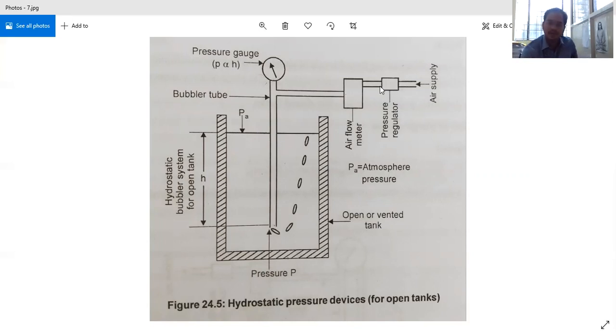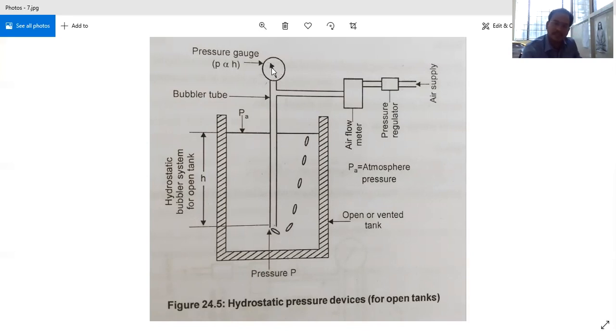We should allow the air through these passages such that if the air is not moving in the downward direction, then you should increase the pressure at the compressor, increase the pressure, such that this air will start coming through this bubbler tube from the bottom. Slowly the bubbles should come out. They should not come fast. They should come slowly, such that the pressure exerted by this air is equal to the pressure of the tank at this point, and which is recorded at the pressure gauge.